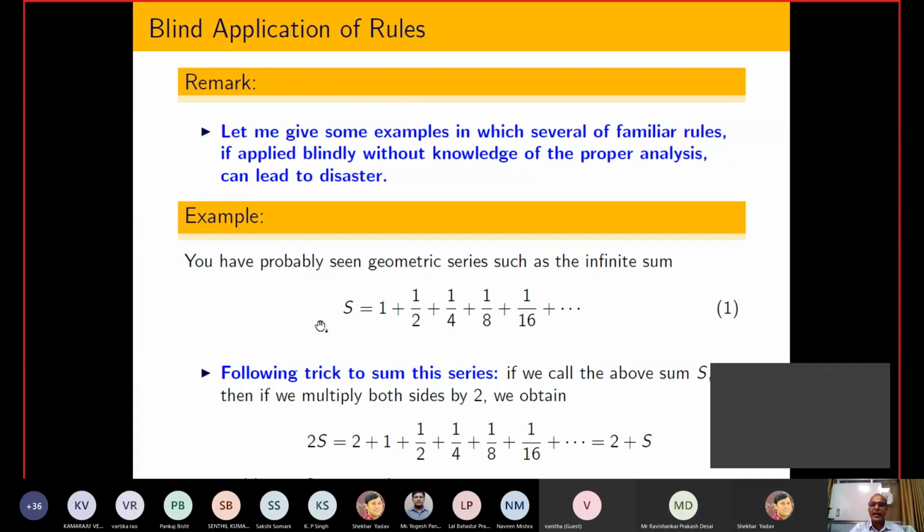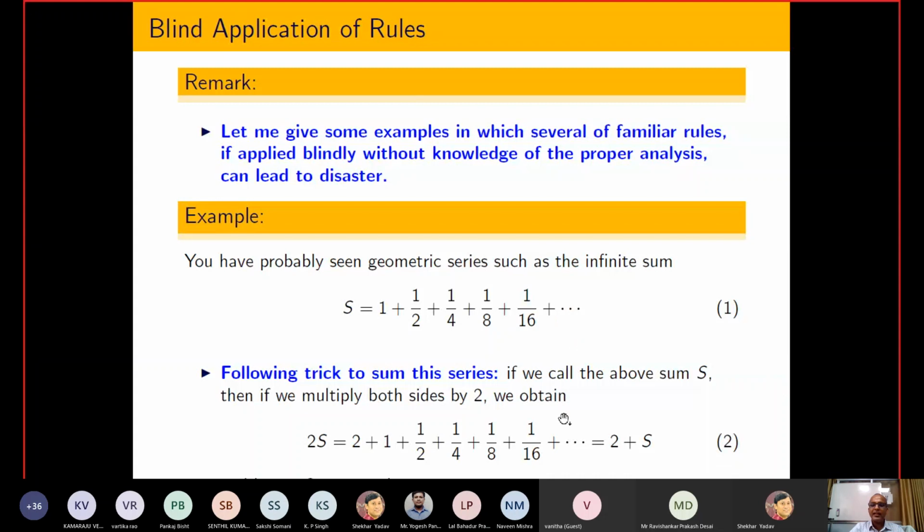So let us start with the blind application of rules. I have taken this particular series, and I am going to sum it by multiplying both sides by 2, and after that I get the answer s equal to 2.